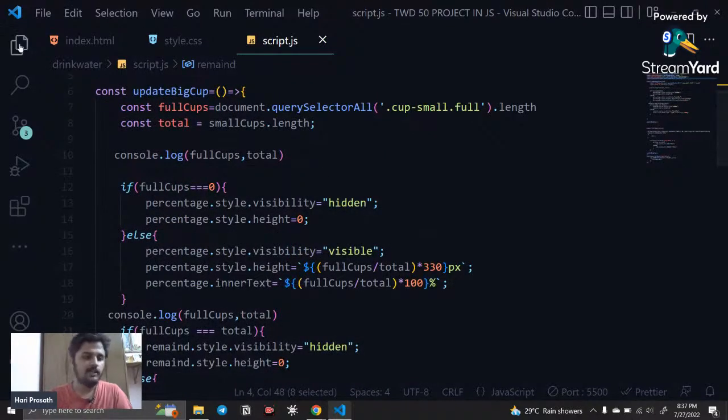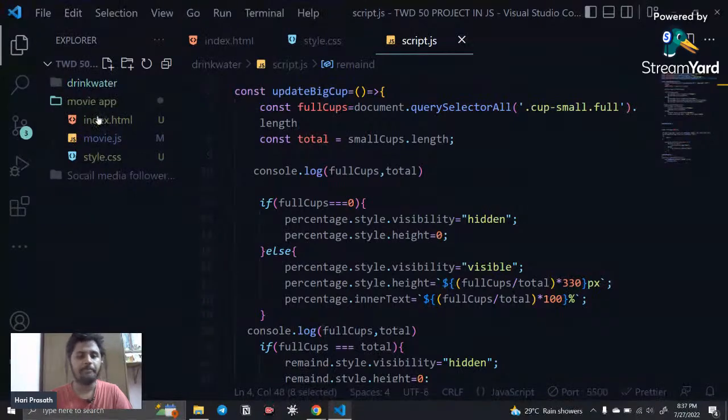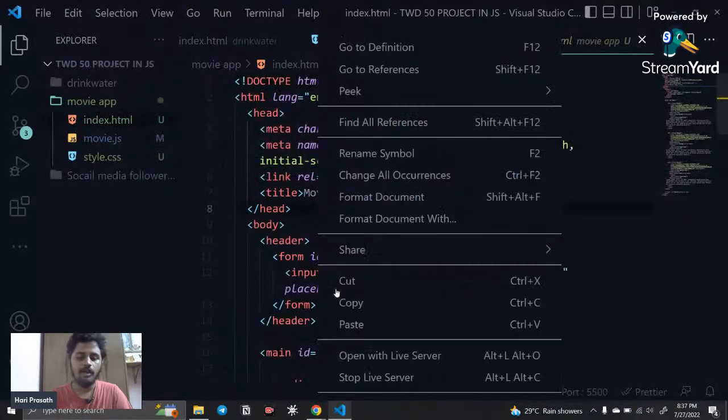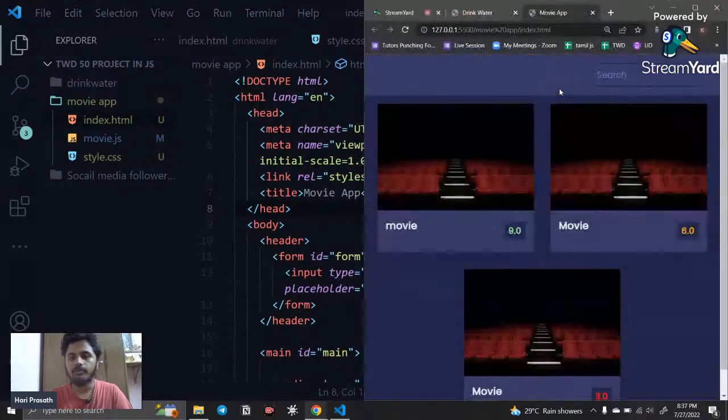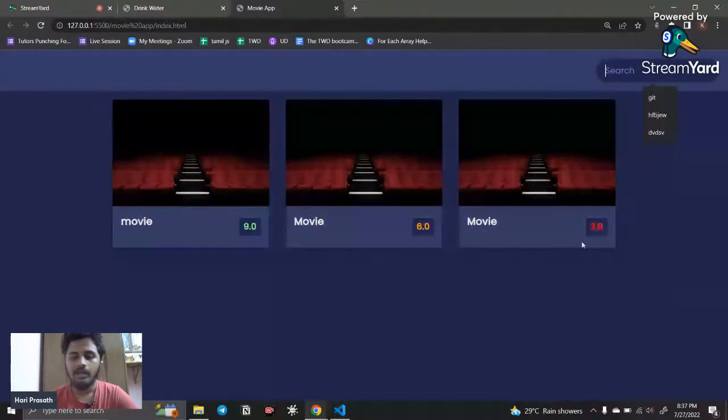Okay, that's it. So today what we're going to do is create a movie app. I just go and display it and open it with the live server. You can see this is the movie app we're going to develop today. Here you can see what I have done. I created a nav bar and I have a search icon here, and whatever we search here is going to be displayed here.